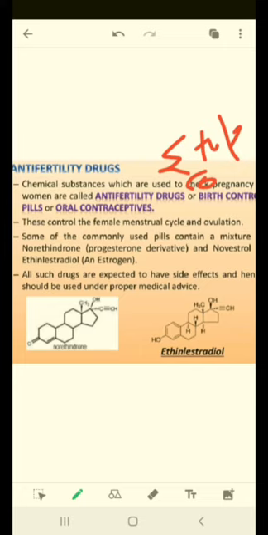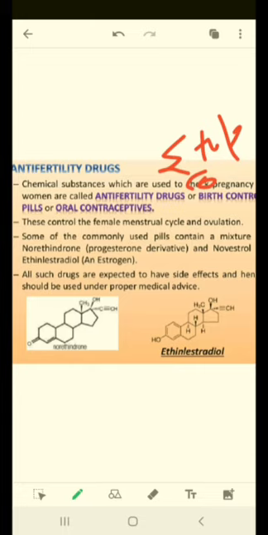Some of the commonly used pills contain a mixture of norethindrone, which is a progesterone derivative, and novestrol, which is an estrogen derivative, and ethinylestradiol. These are some medicines; the commercial names can be different, but these chemicals are present there. So estrogen and progesterone are the basic compounds. The artificial forms are called norethindrone for progesterone and novestrol for estrogen.